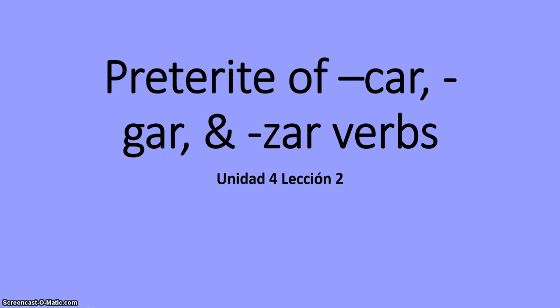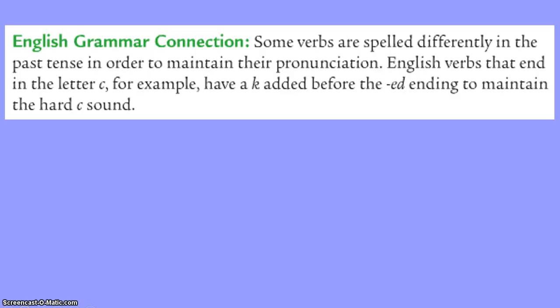Today we're going to talk about the preterite of car, gar, zar verbs. Verbs that end in car, gar, and zar have a slight irregularity in the preterite tense. So we're going to learn what that is today.